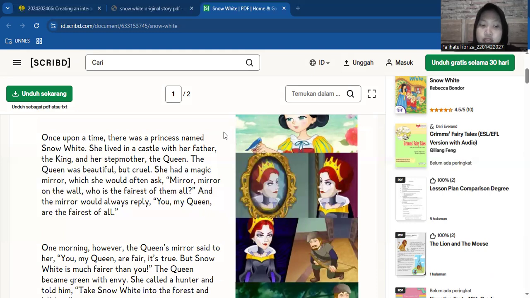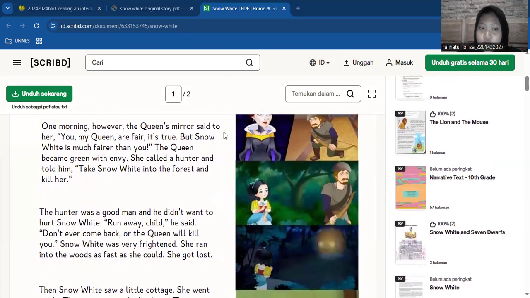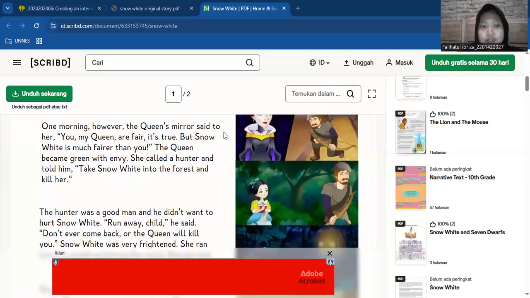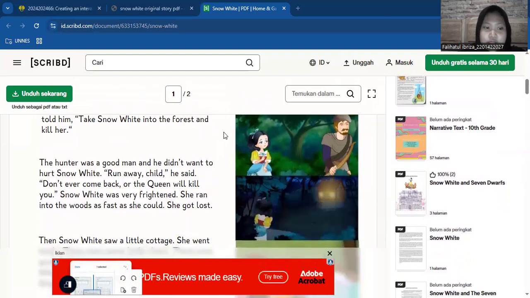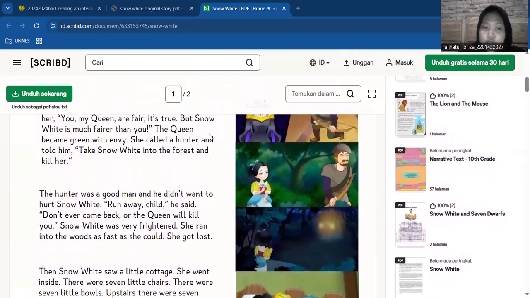One morning, however, the queen's mirror said to her, "You, my queen, are fair, it's true, but Snow White is much fairer than you." The queen became green with envy.